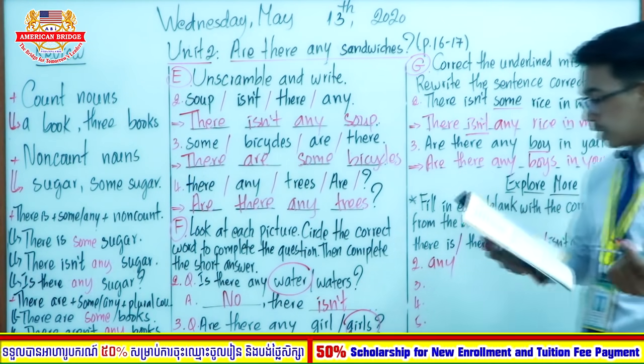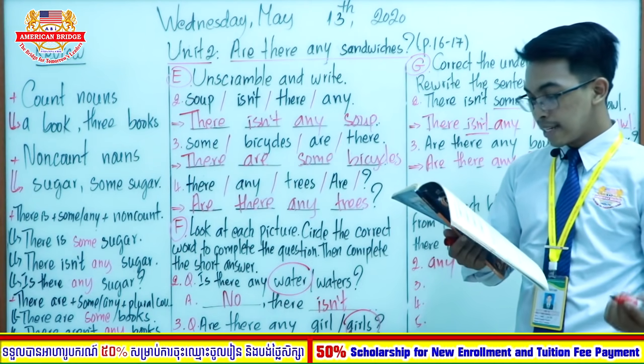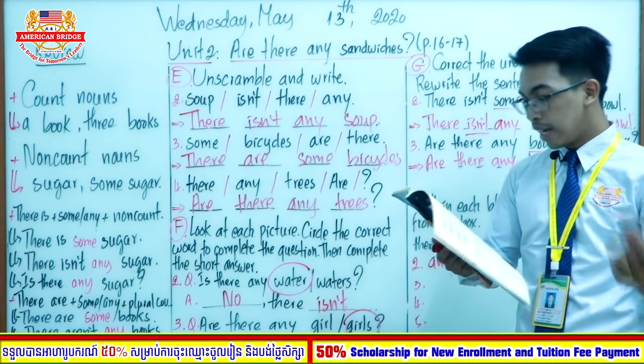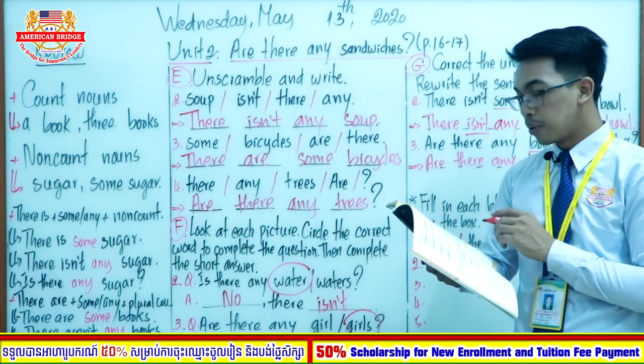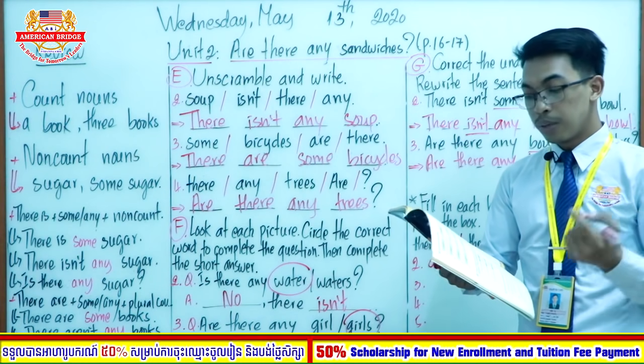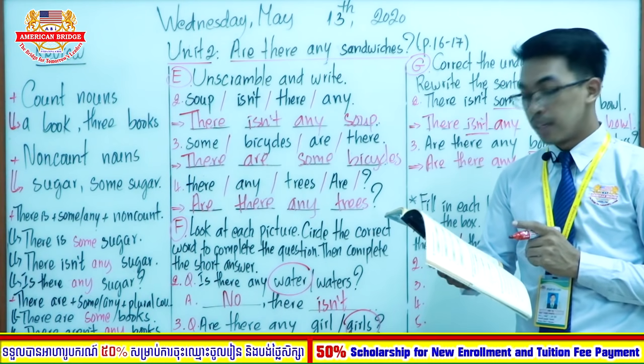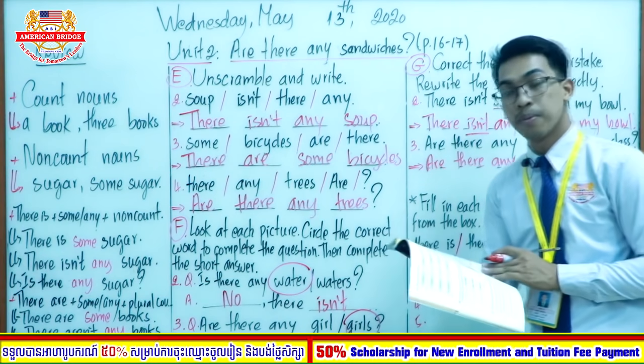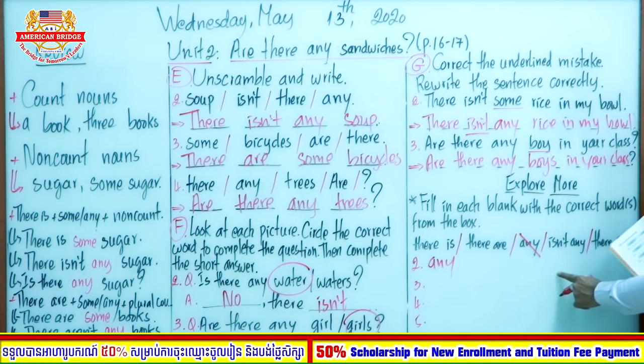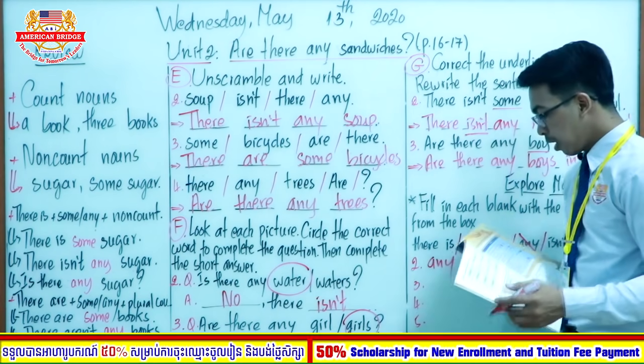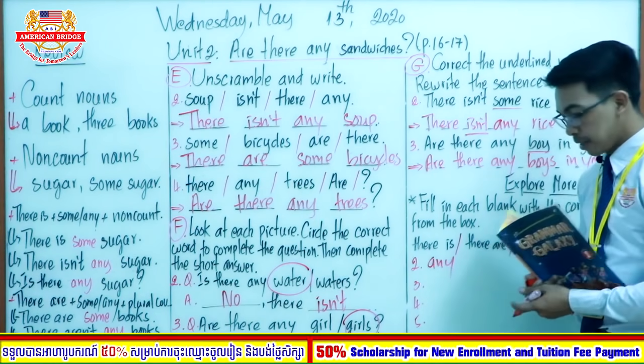The next one, number 3. Yes, there are. Some cheese too. So what do we use? Now let's move to number 3.